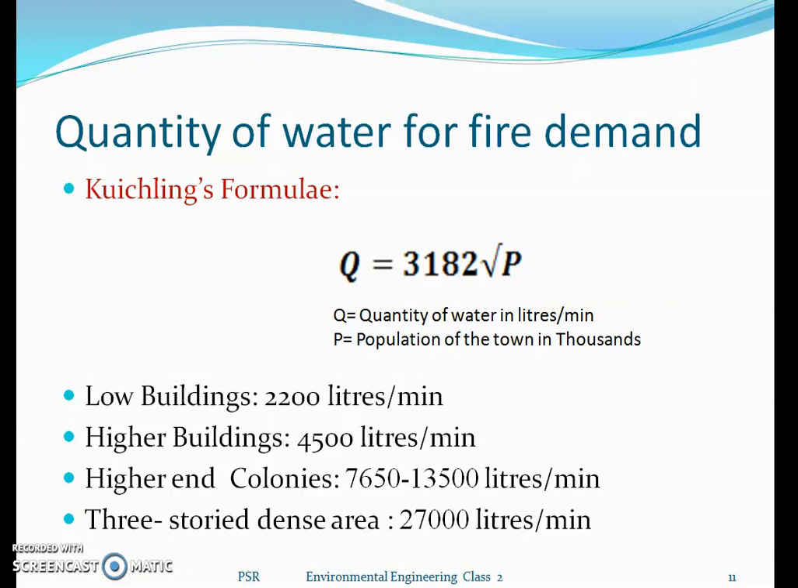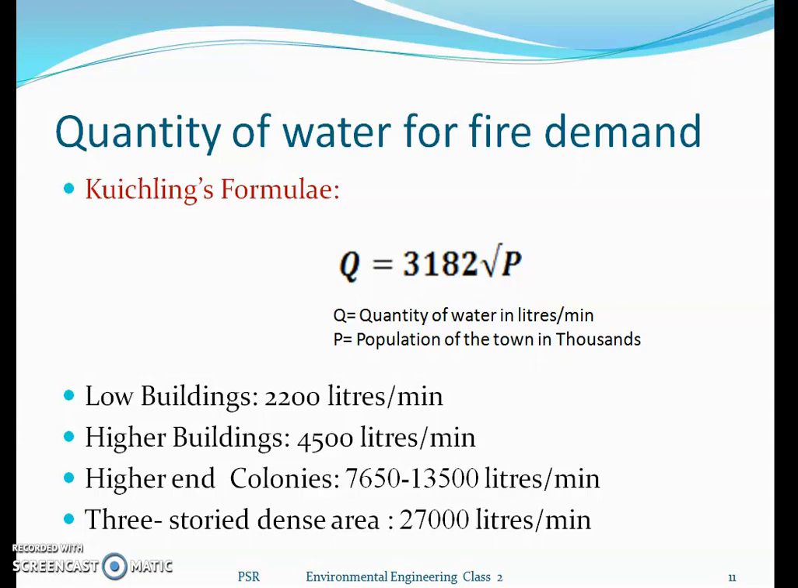There is a variation, even though we follow this to give the fire demand for Indian conditions. Depending on the types of buildings the community has, we maintain the water demand: if low buildings are there, 200 liters per minute, and if higher buildings are there, 4500 liters per minute.